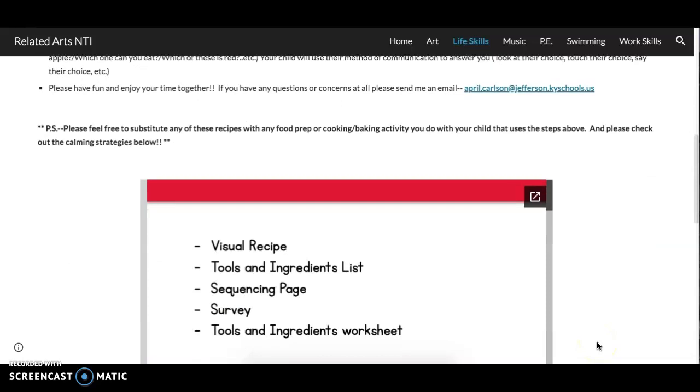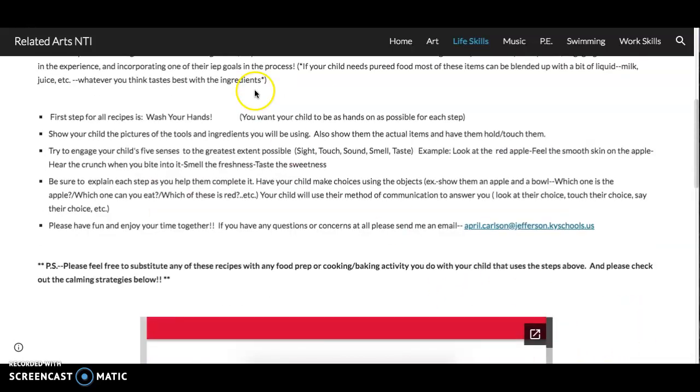So if you do any of these, you can send me pictures and I will send them to Miss April.